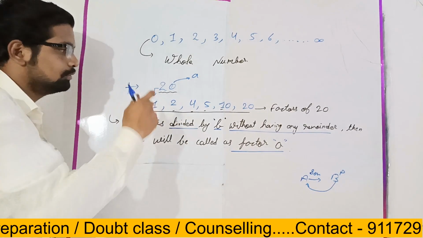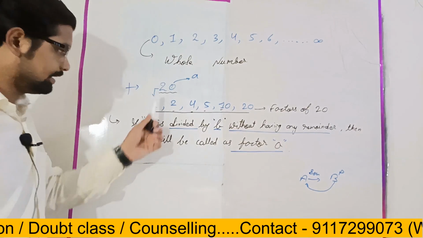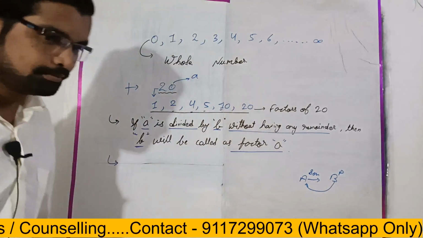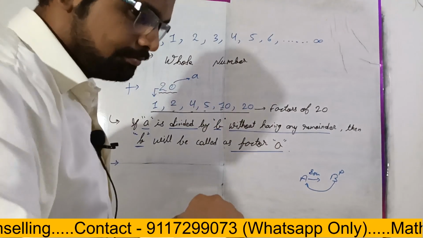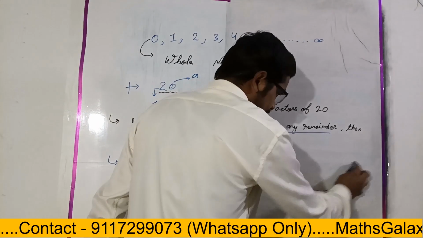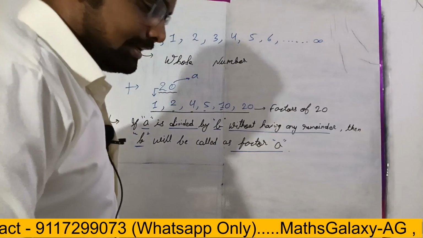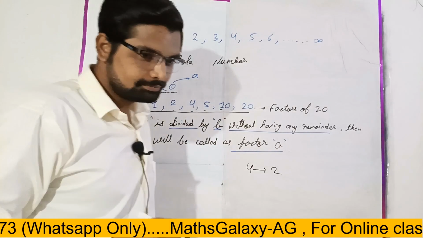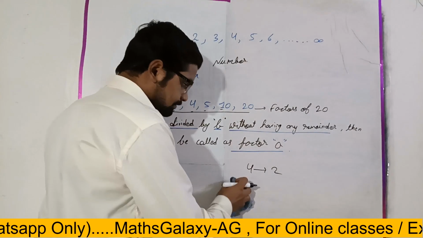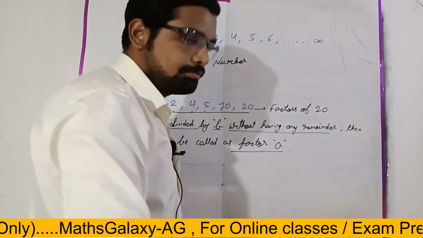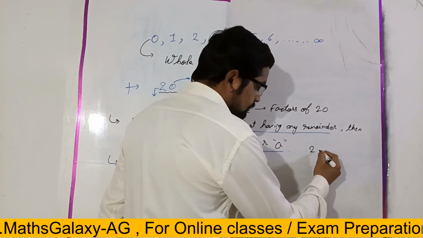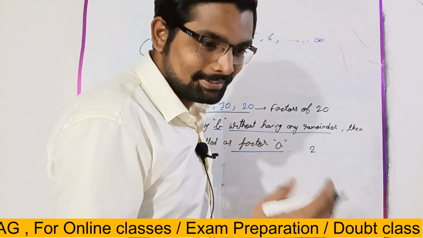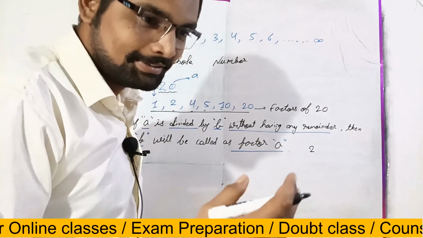So what will we call 20 for 2? No, prime numbers are another concept. Let's see here. 4 is a dash of 2. Let me make it easier. Just try.